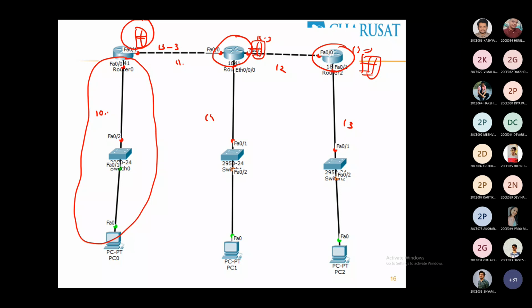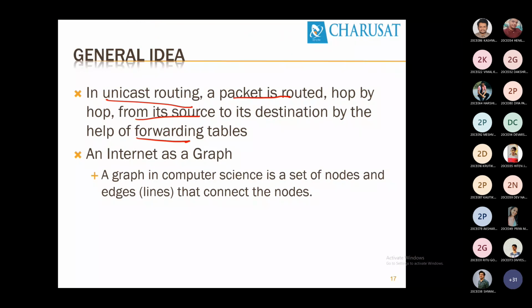So all the routers will have a different routing table. Do you agree now? With this example, this is wrong. This is also wrong. This is correct, in fact. But the conclusion is that all the routers will have different routing tables, different routing entries, different cost parameters. So by looking at these, the forwarding table or routing table in each router will be different.